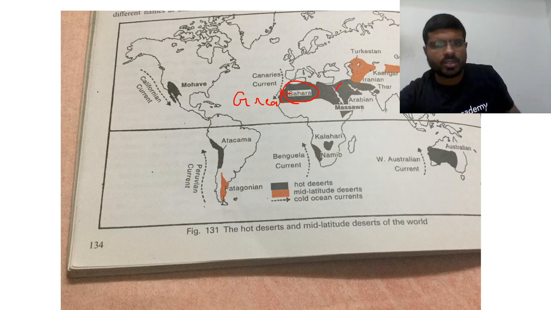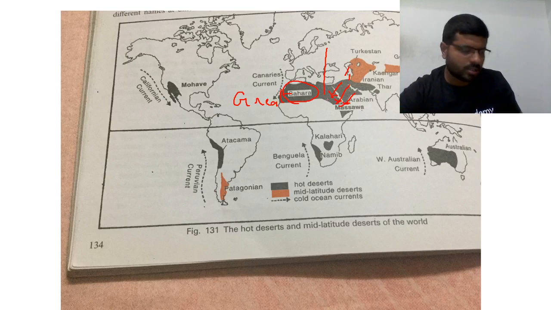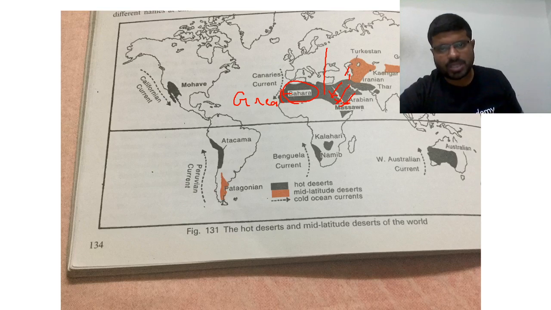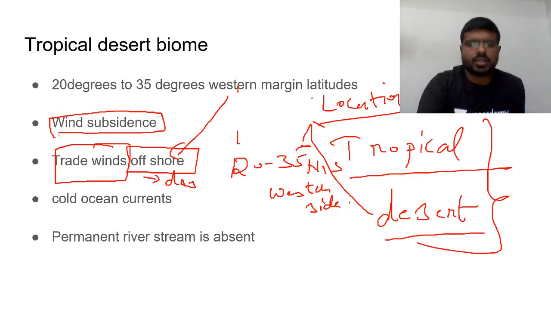So the desert winds which are supposed to move in this direction are also coming from land itself. Had there been a distribution of land and water, with an ocean here, the Saharan desert could have extended only until here. As there is only land here and no water, these trade winds are dry winds, and you will not find any rainfall here also. That's why the Saharan desert has extended towards the east. I hope this point is clearer. Anyhow, these are the desert names.